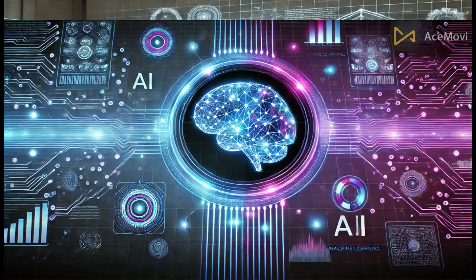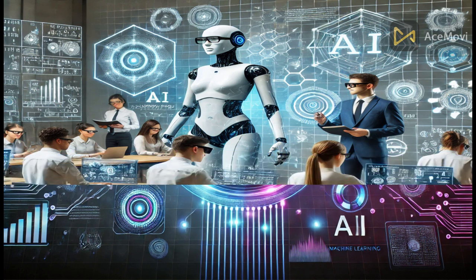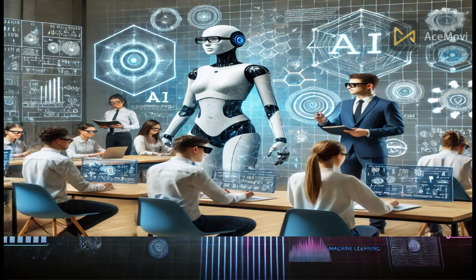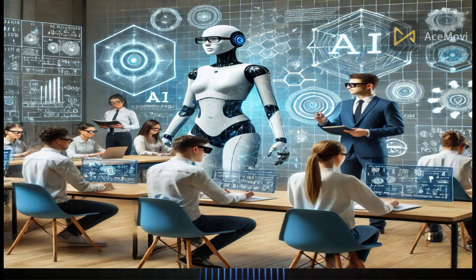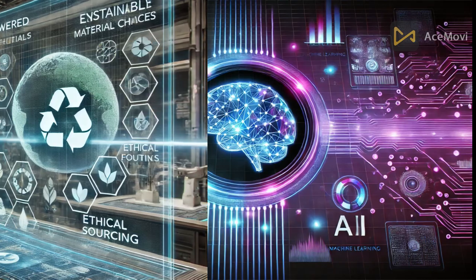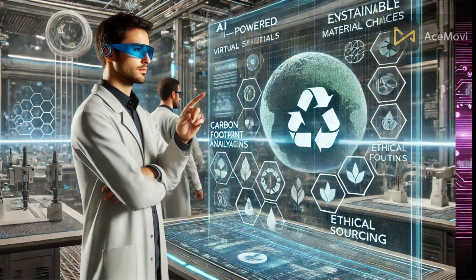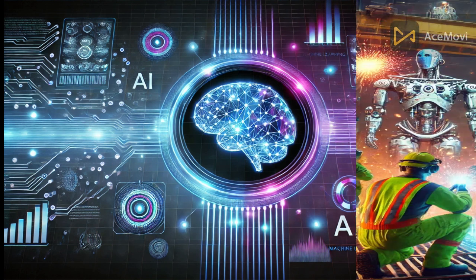AI in autonomous systems and robotics. AI-driven autonomous systems and robotics are revolutionizing engineering by enhancing precision and decision-making. How AI is reshaping traditional engineering methods. AI is replacing conventional engineering approaches with data-driven, automated solutions.